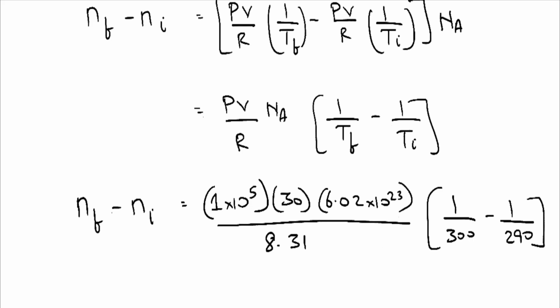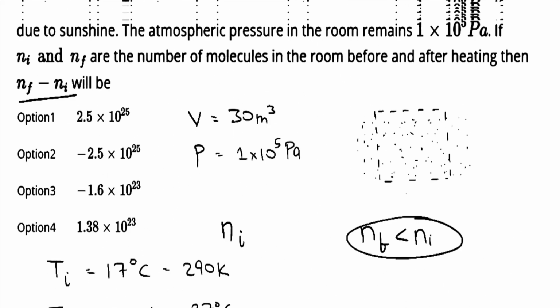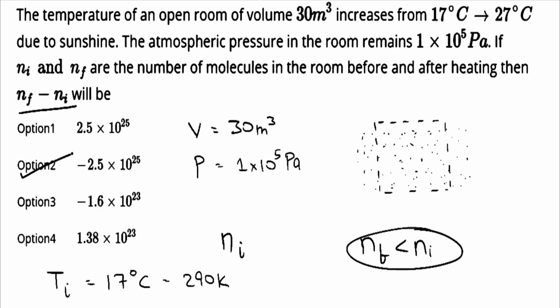Upon calculation, we get the value of nf minus ni is equal to minus 2.5 into 10 to the power 25. This is our answer. So minus 2.5 into 10 to the power 25 is given in option B. Therefore, option 2 is the correct answer.